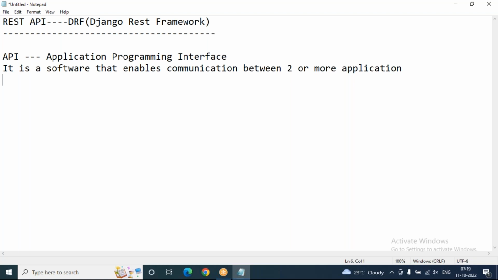For one more example, there is a website called a reservation system. There are a lot of reservation systems out there, like railway reservation, airline reservation, bus reservation, and even movie ticket reservation. When we hit that link, it communicates directly with the respective website.